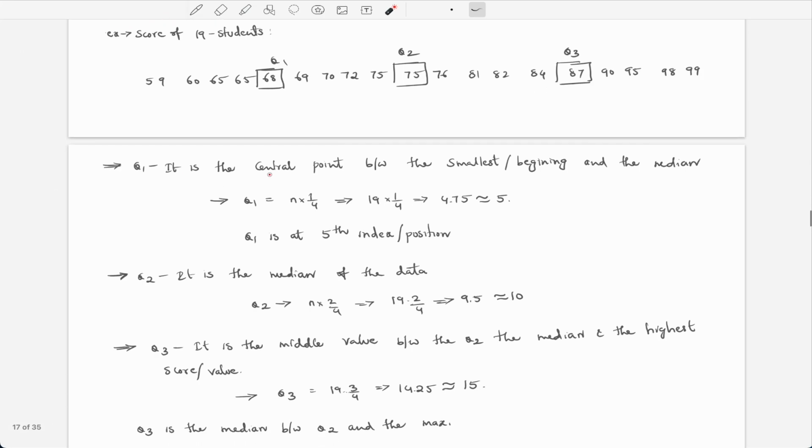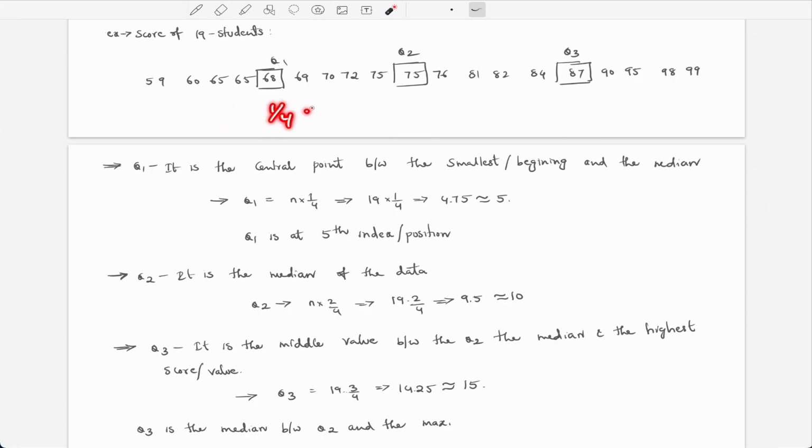Q1 is the central part between the beginning, the smallest value, and the Q2 median. So how are we going to find this? By eye you can understand it, but if we have data of 1 lakh, then it will be really hard. So how are we going to find it?